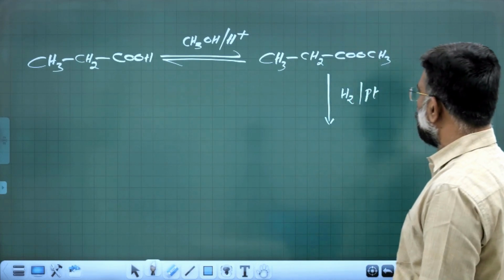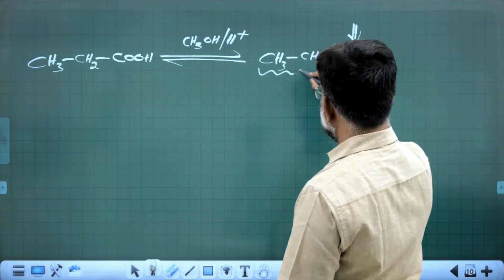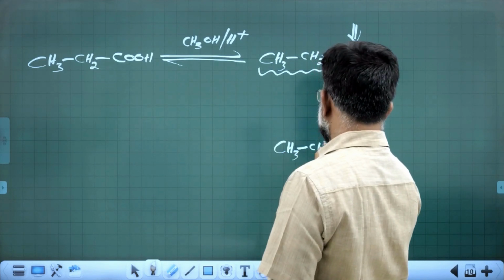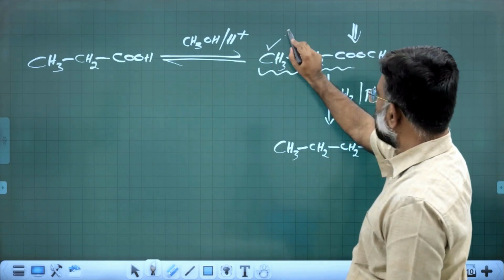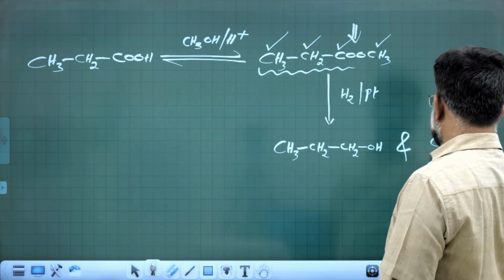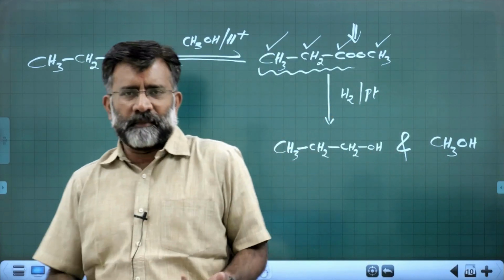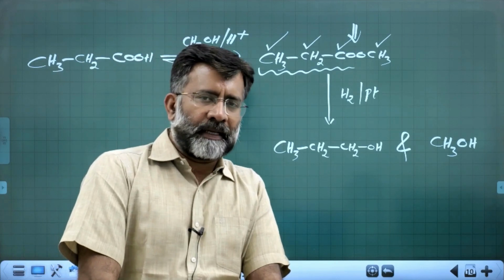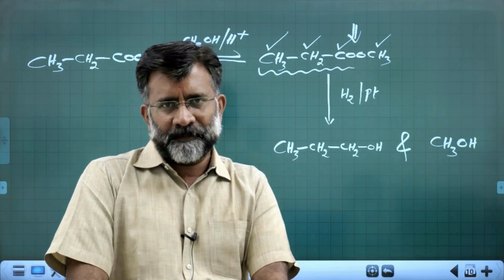platinum, palladium or nickel. It is going to reduce over this region, CH3CH2CH2OH, carbon 1, 2, 3, propanol, and one carbon alcohol, methanol, CH3OH, like this. So that is a commercial way, which is a rather cheap method, converting a carboxylic acid to alcohol by converting first into esters. Okay.